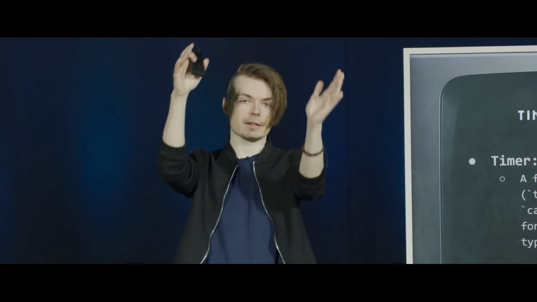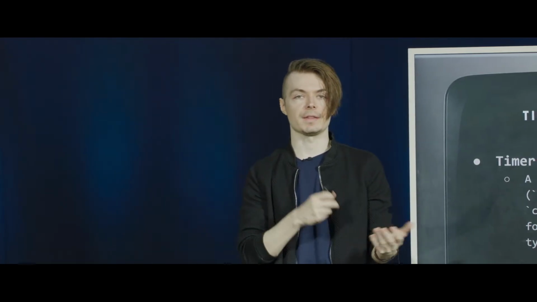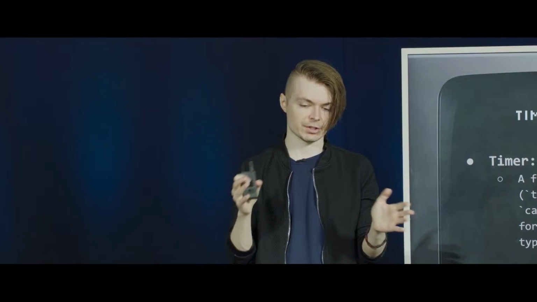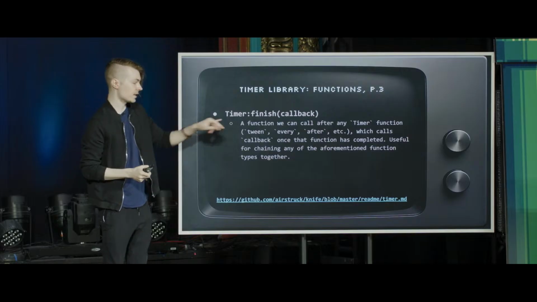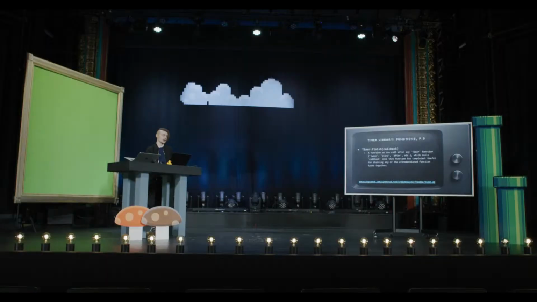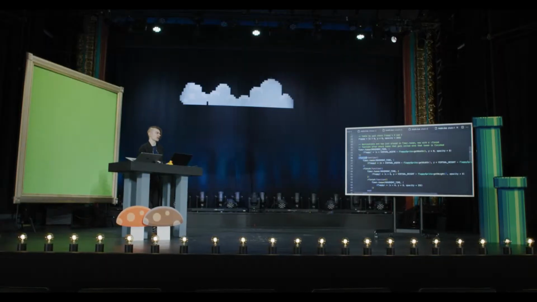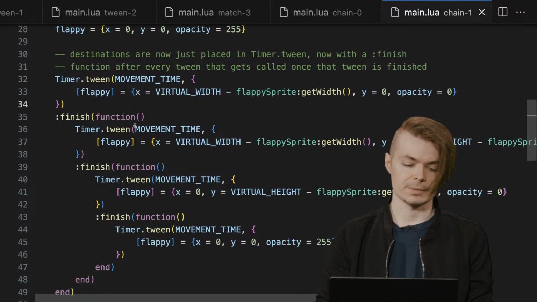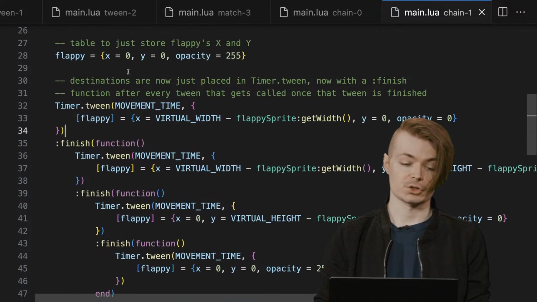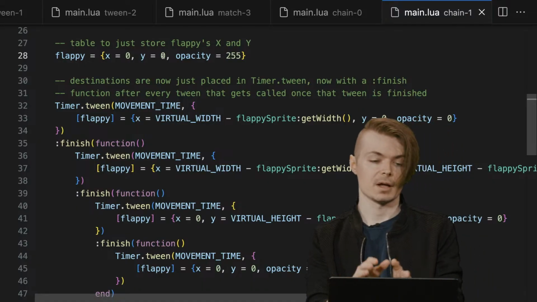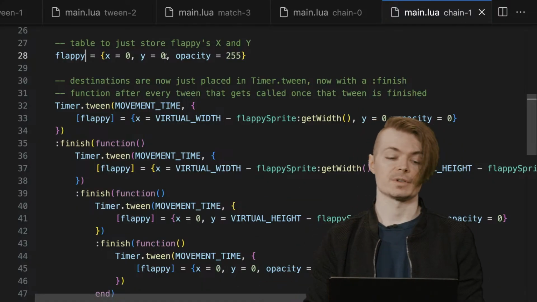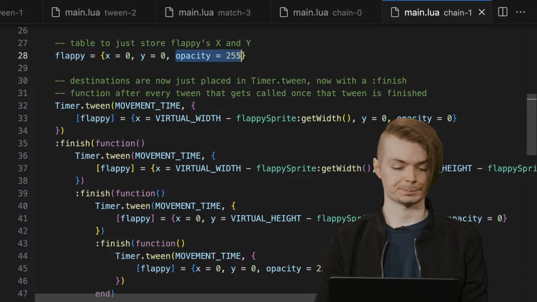And we can describe it, therefore, in linear time. Or rather, we can describe it in linear code and not have to think about it in this disjointed way of thinking about interpolations and managing time, doing all these things that are rather cumbersome and separate from the problem at hand. With this, we'll be able to begin looking at moving the bird through space in a quite straightforward way. If we transition back to here, we'll see we have our initial bird's fields, a very simple object of x, y, opacity. We're setting the opacity at 255 to start with.